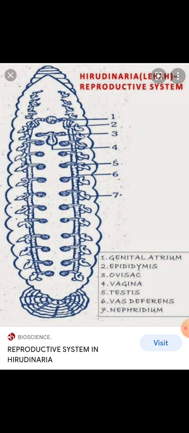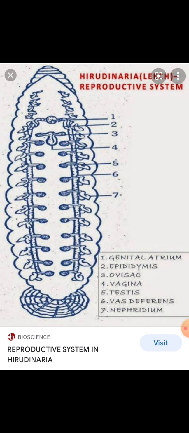Today, we discuss the reproductive system of Hirudinaria granulosa. It belongs to the annelid animals. Hirudinaria granulosa is also known as leech.